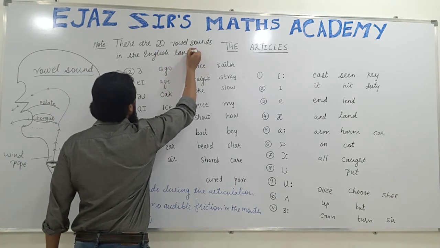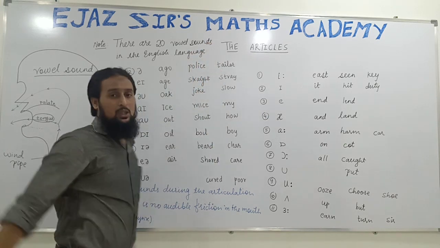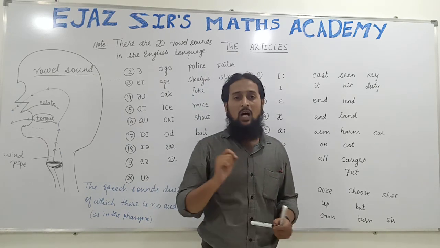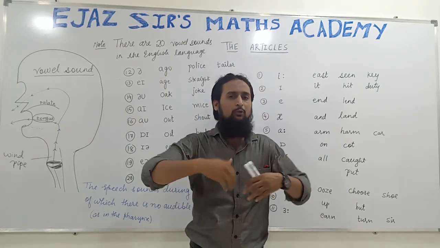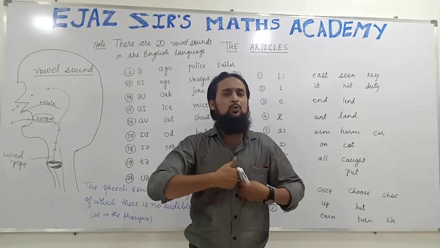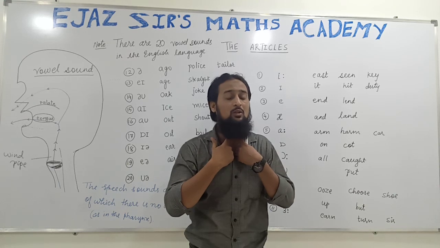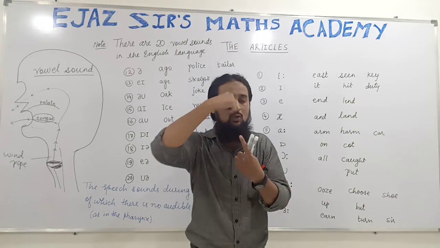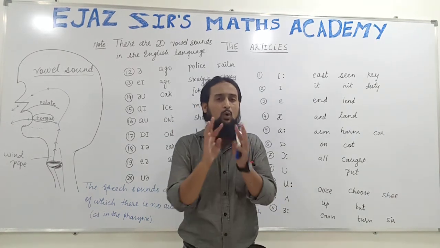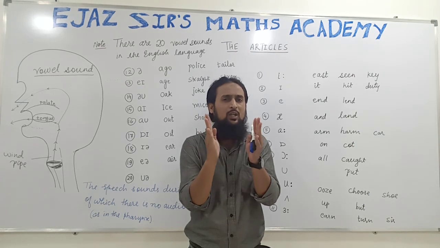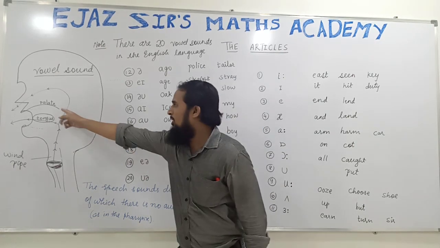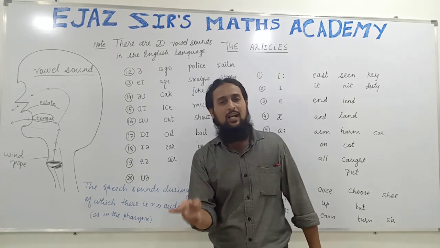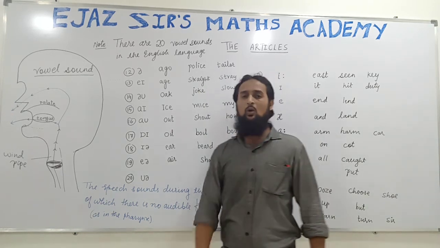So how many vowel sounds do we have in the English language? 20 vowel sounds. What are vowel sounds? Those sounds during the production of which, when the air comes out through the lungs, through the trachea, through the sound box, through our mouth, the oral cavity, or through the nose, the nasal cavity, no two parts, lips or tongue or teeth or the upper roof of the mouth, ever touch each other. So when these parts do not touch each other and we pronounce some sound, that sound is called a vowel sound.